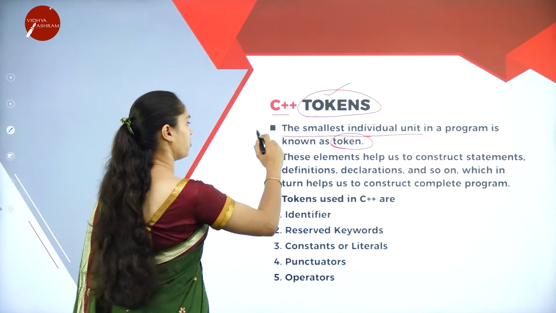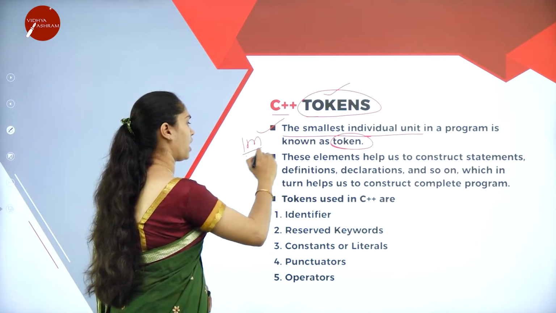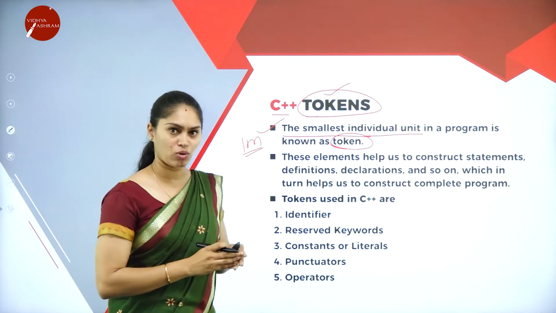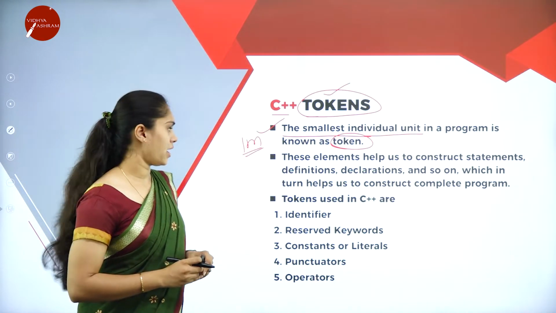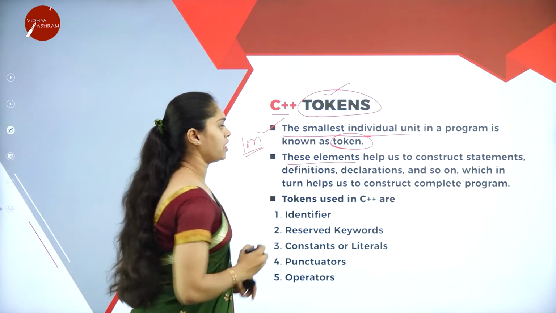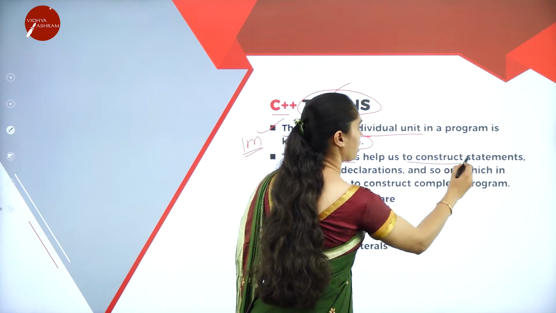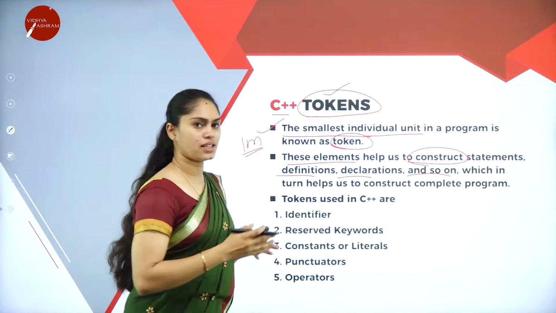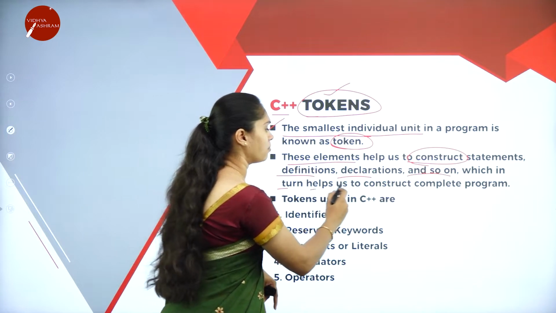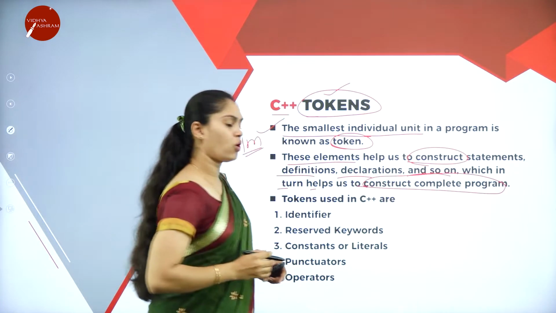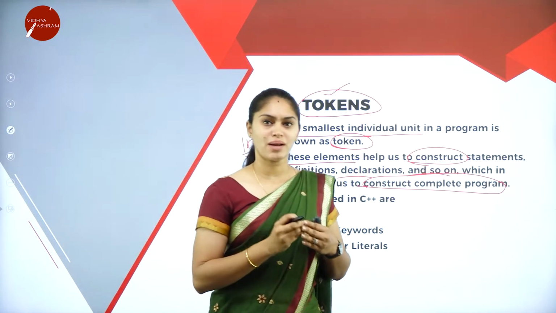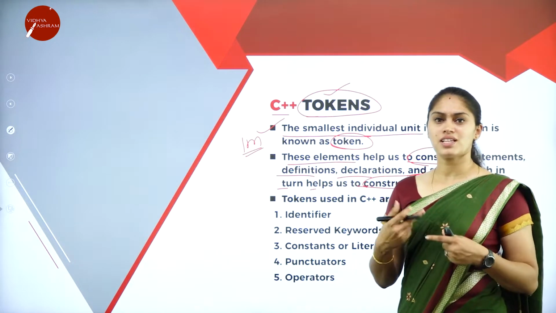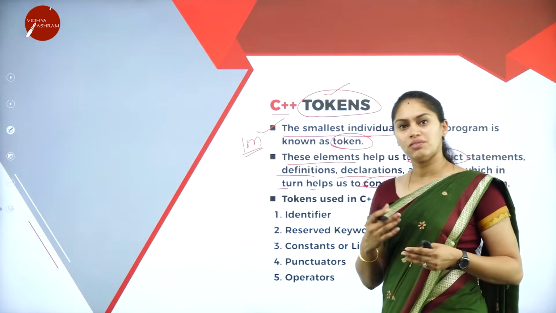A very important question for 1 mark: define token. It is the smallest individual unit in a program, known as a token. These elements help us construct statements, definitions, declarations and other work, which helps us construct a complete program. As I discussed, a program is nothing but a set of instructions. If it is a set of instructions, we are supposed to write some code. How are we going to write the code?